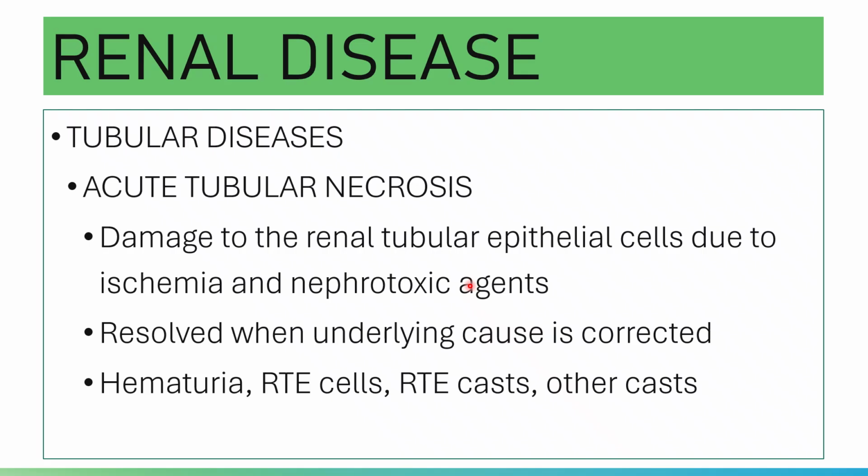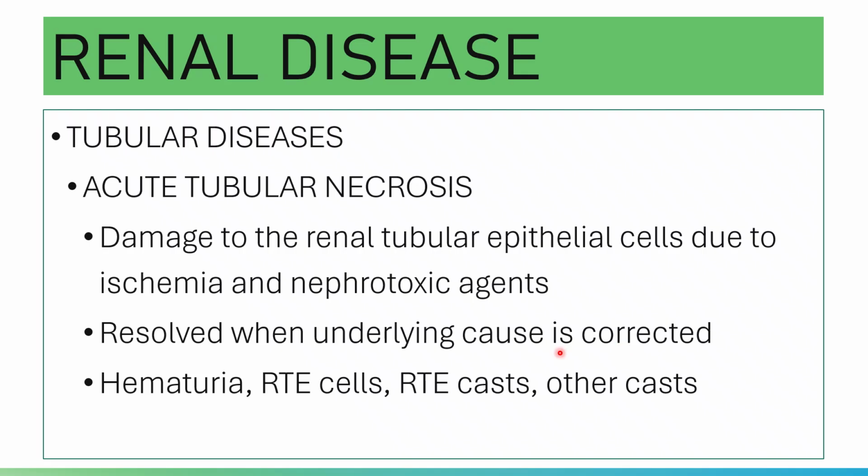And nephrotoxic agents can damage your renal tubular epithelial cells. You have aminoglycoside antibiotics, antifungal agents like amphotericin B, cyclosporine, radiographic dye, organic solvents like ethylene glycol, heavy metals, and toxic mushrooms.